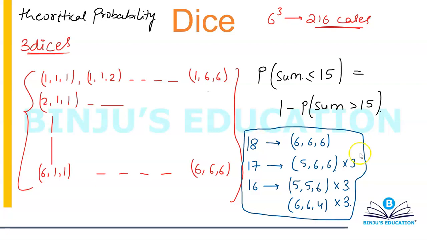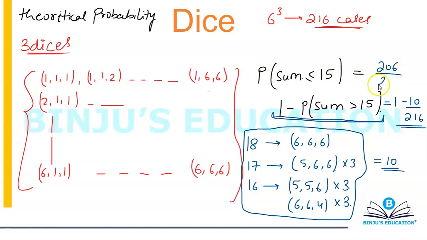So anyways, I'm going to have a total of 10 cases where my sum is greater than 15. So this part here can be rewritten as 1 minus 10 divided by 216, which means our probability of sum less than or equal to 15 will become 206 divided by 216, or you can write it as 103 by 108 also.